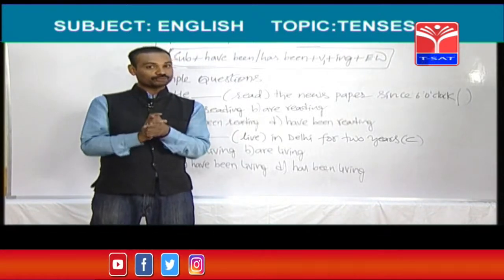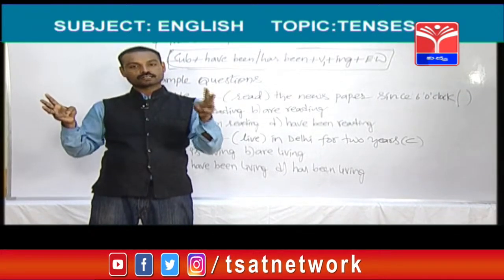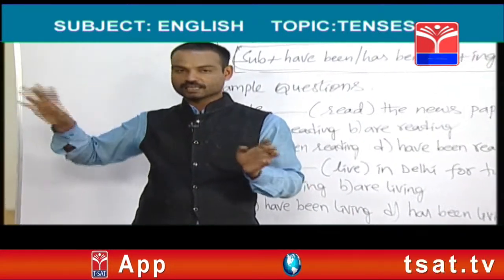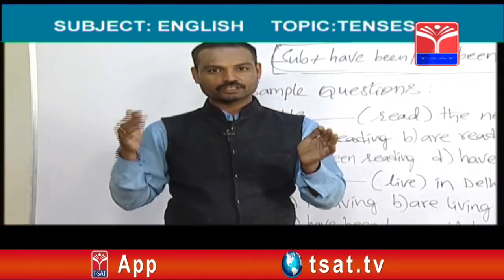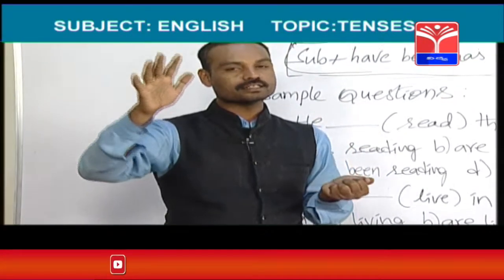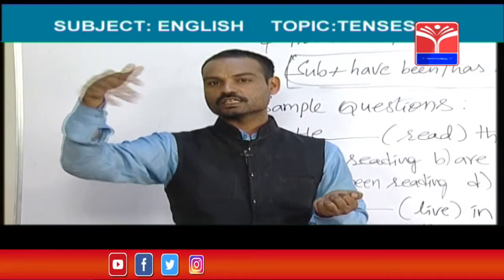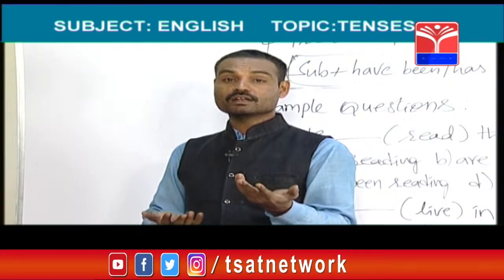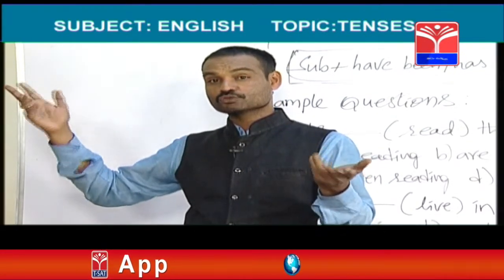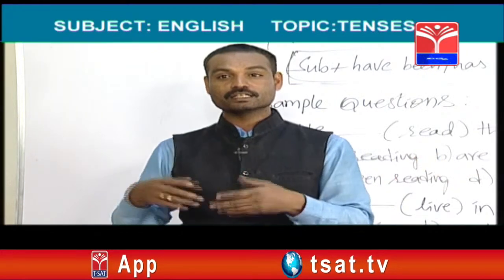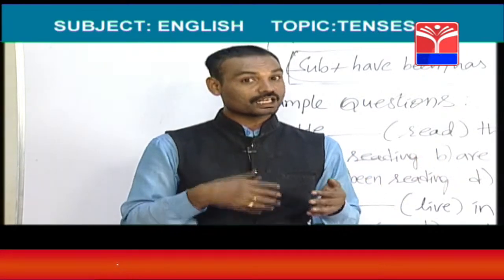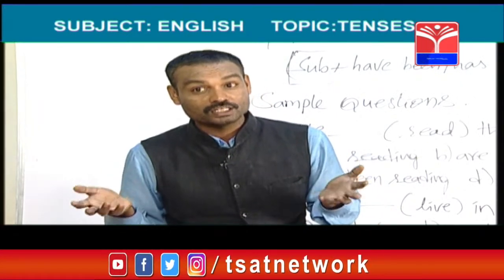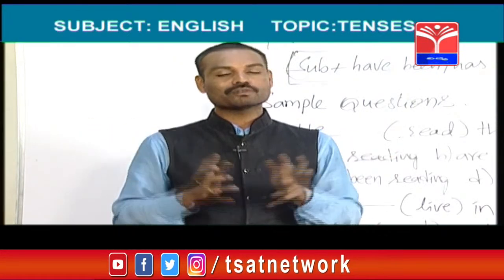How to remember this? I told you that 3 tenses are there, and 3 seasons are there. Three tenses: present, past, future. Three seasons: summer, winter and rainy season. So you can remember the tenses with the link of the seasons. Each tense is divided into 4 forms, and each season contains 4 months. Total 12 tenses are there in English. How to remember 12? From January to December, how many months are there? 12 months. In English also there are 12 tenses. Whenever you forget the number of the tenses, you can immediately remember the number of months in a year: 12 months. In English also there are 12 tenses.